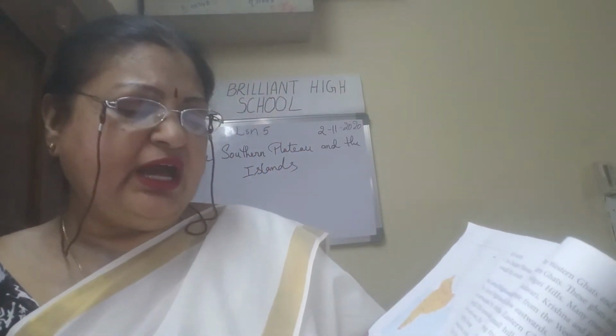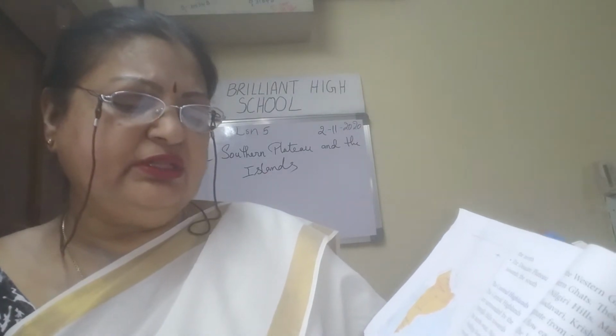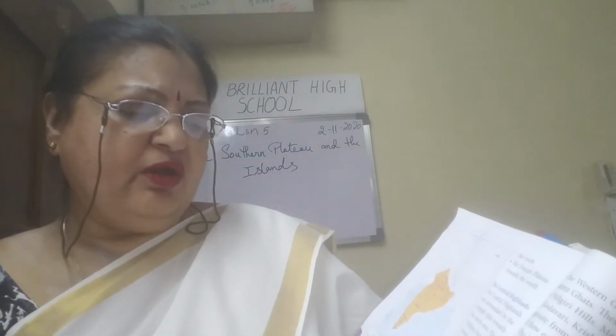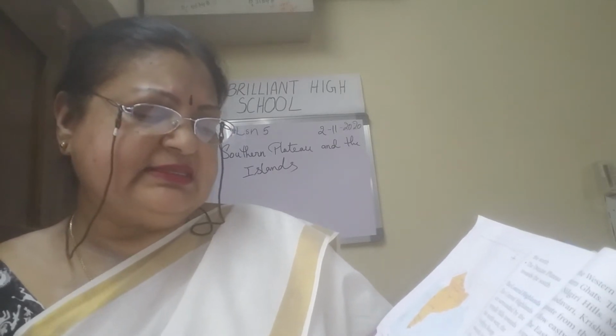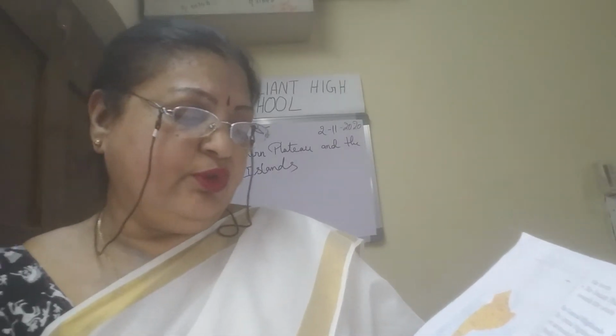If you read, you will understand, children. You have to look into the book. The Chota Nagpur Plateau covers Jharkhand, northern Odisha and northeastern Chhattisgarh. The region has large deposits of coal and other minerals. Plateaus are not waste, children. They have many kinds of minerals inside the plateau.